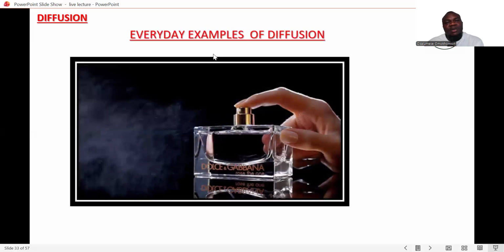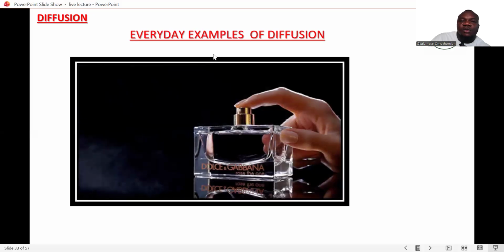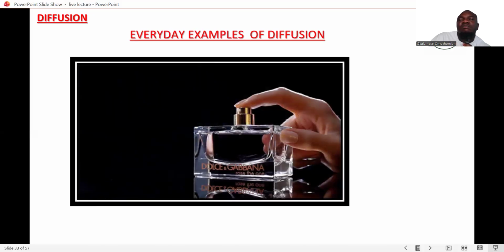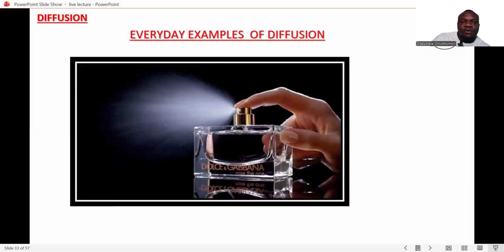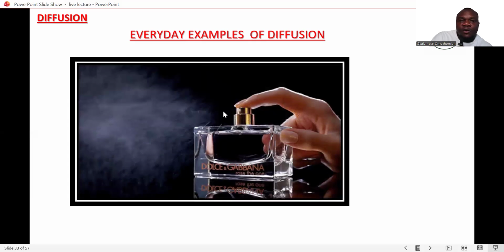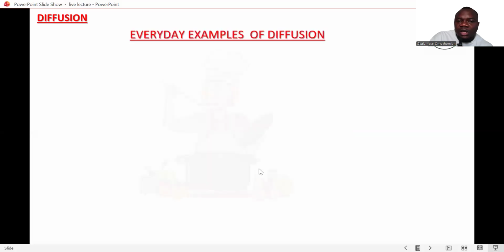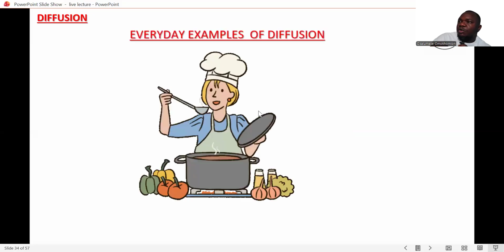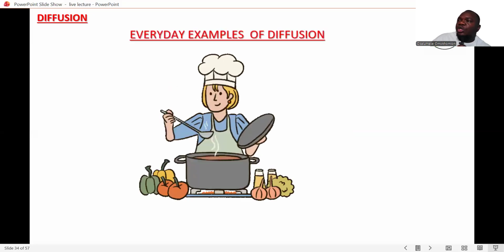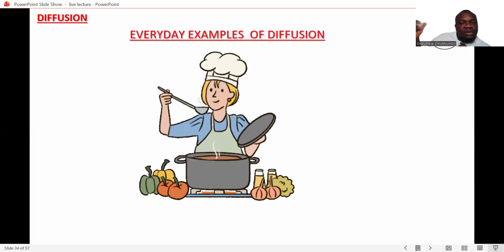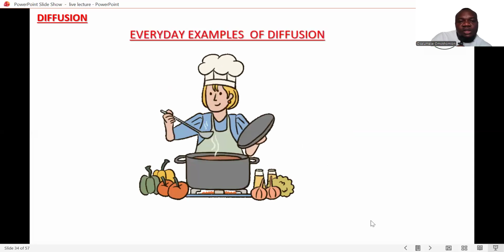So now I want to give some everyday examples of diffusion. How do we use diffusion in our everyday life? So the first one is when you spray a perfume, what happens? It tends to diffuse all over the room. The next one, for example, is when we are cooking a meal. The flavor that comes from the meal can easily diffuse around the room or around the house, where somebody in the room can perceive what is coming out from whatever you're cooking in the kitchen.